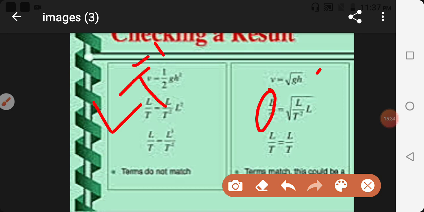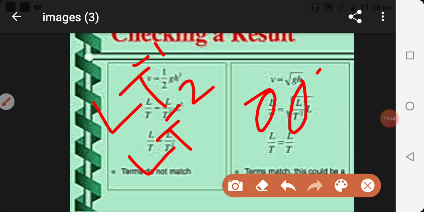In the next one, v = root gh, one relation is given. Suppose you don't know this relation, but you have to check whether it is correct or not. For the left hand side it is LT^-1, written as L upon T. g is gravitational acceleration, it is LT^-2, written as L upon T square. And h is height, written as capital L. When you calculate, you will get L square upon T square.